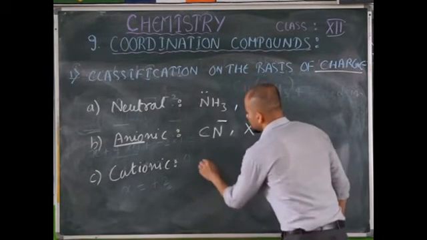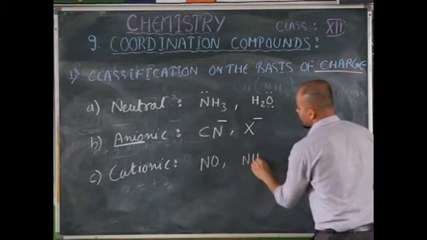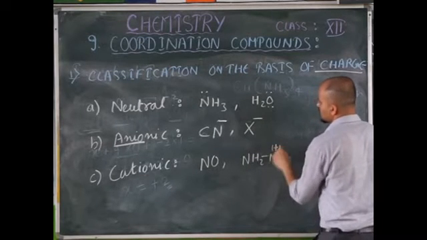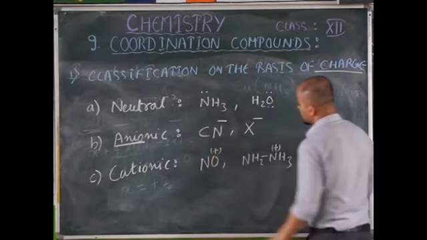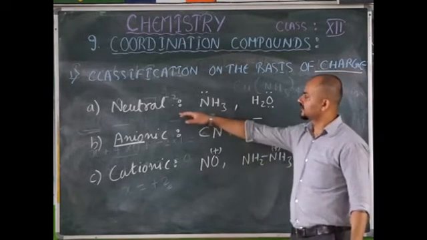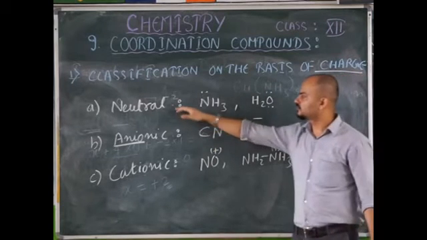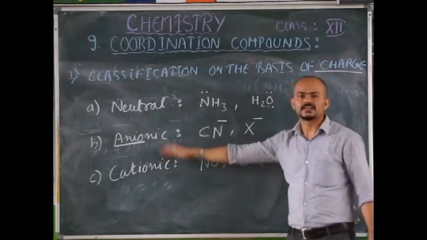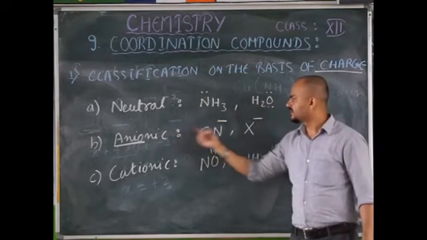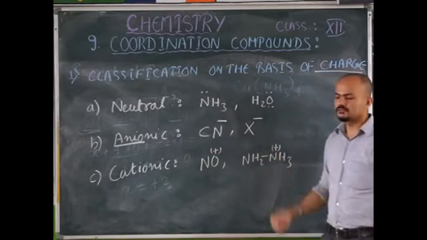For example, you have NO plus, or NH2-NH3 plus, which has a positive charge. This is known as hydrazinium. So this is the classification based on charge present on the ligands: neutral, anion, and cation. As the name suggests, neutral has no charge; anion ligands have net negative charge; cation ligands have net positive charge.